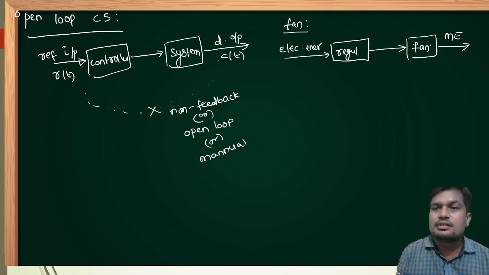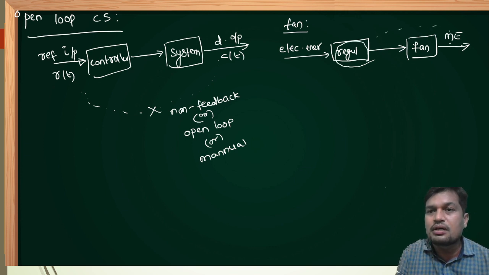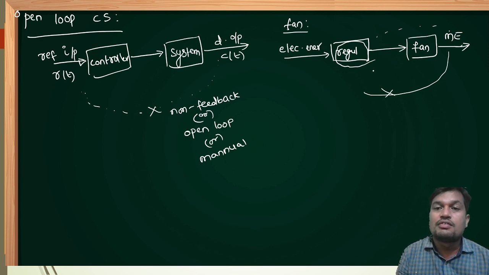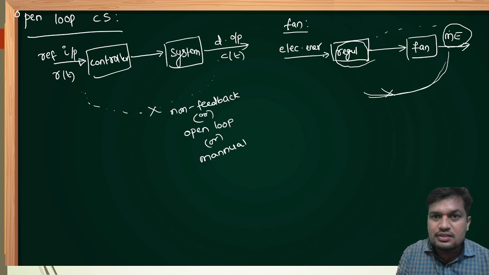Dear friends, in open loop control system, the control action, that is regulator action, is completely independent of the output, because as there is no sensor to sense and control the output, the output is controlled here manually but not automatically. That is the reason why this system is called manual control system. Second thing, as there is no feedback, there is no error detector here. What is error detector? We will see in case of closed loop control system.